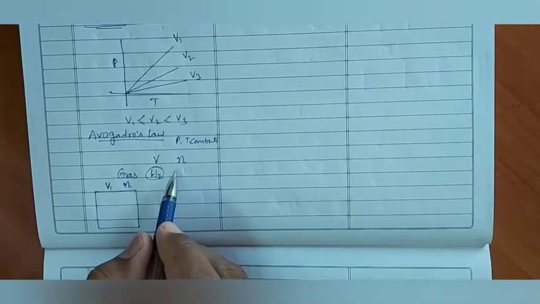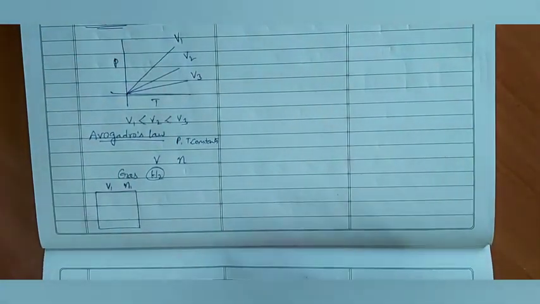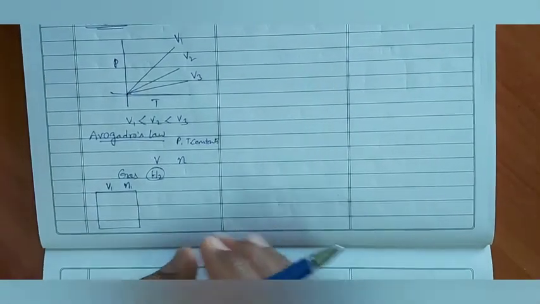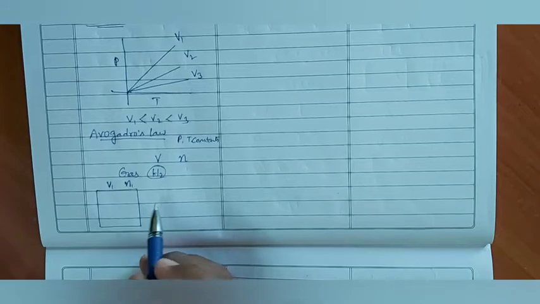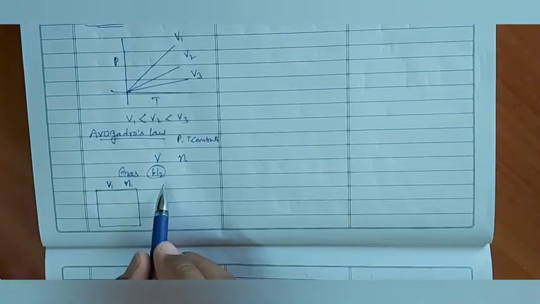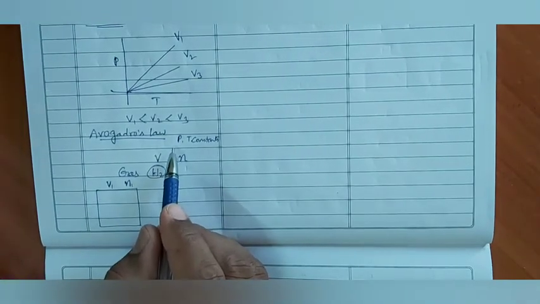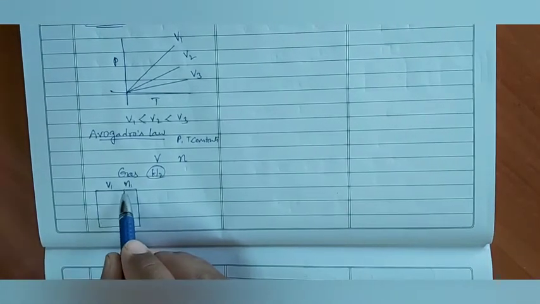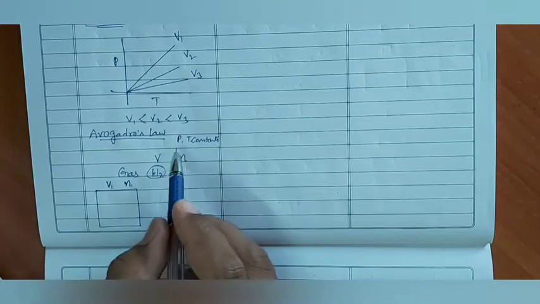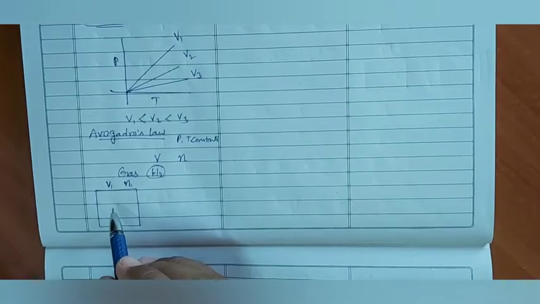We need to change the number of moles of gas. That means we need to add some amount of gas from outside, or remove gas from inside. Let us consider some amount of gas is added from outside. When the amount of gas is added from outside without changing the volume, pressure will be affected. In this container, volume is V1 and number of moles is N1, at some pressure, 1 atmosphere, let us consider.